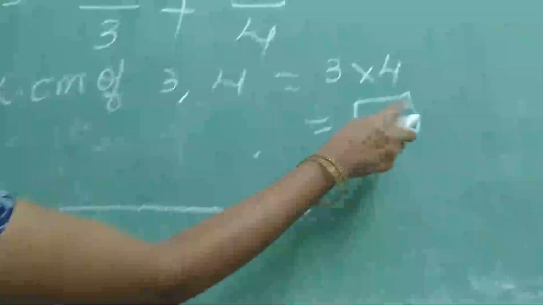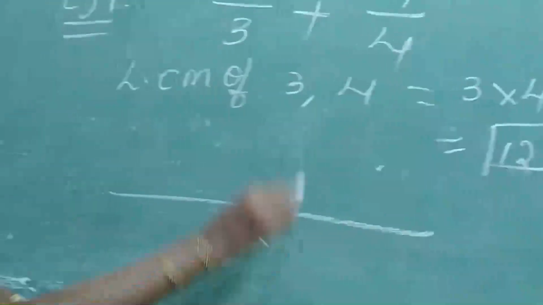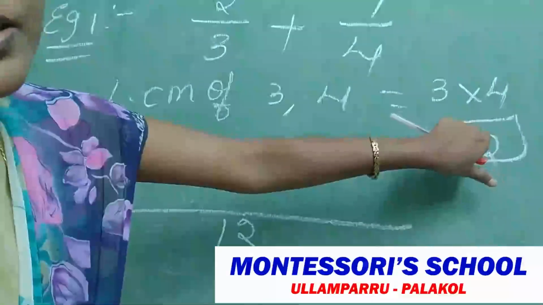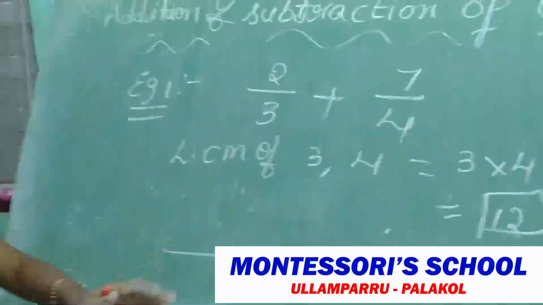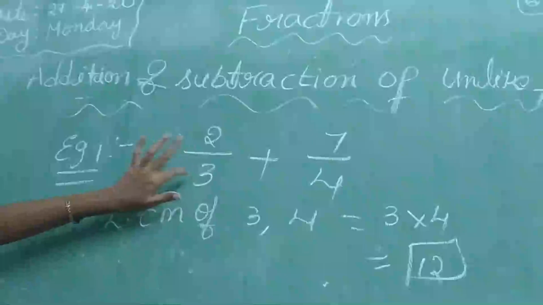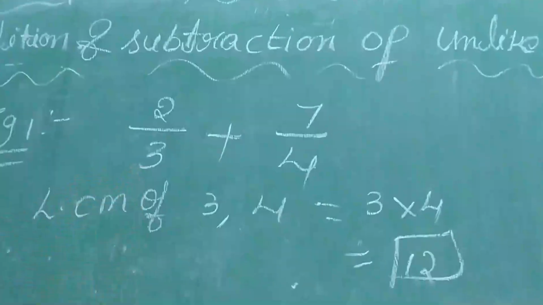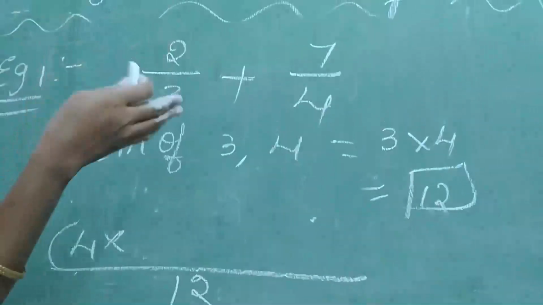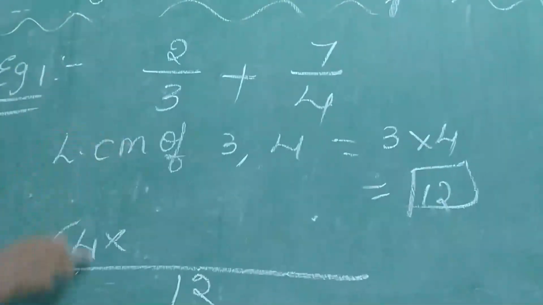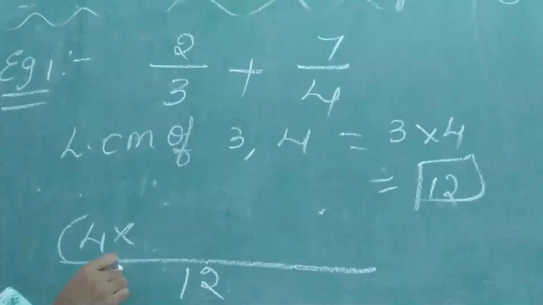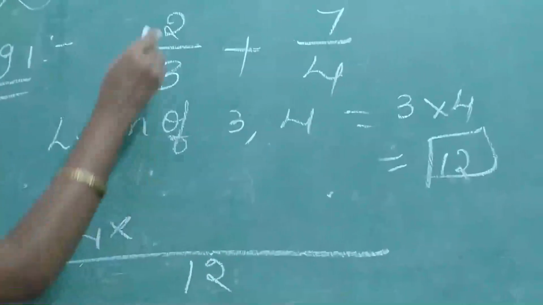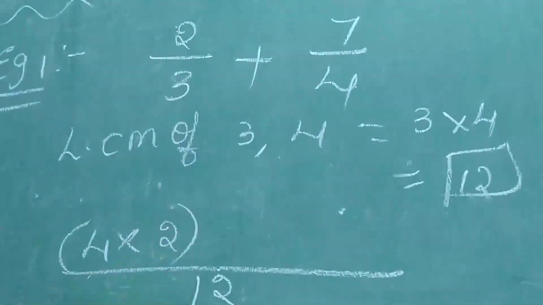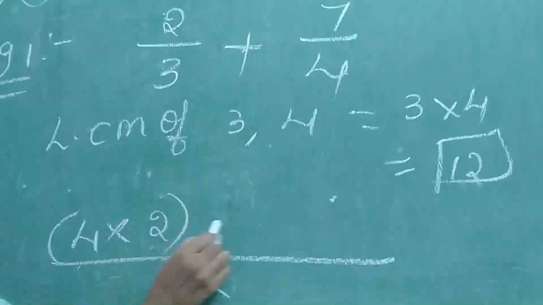Now what we do? We have to keep LCM 12 in the denominator. Now see the denominator. 3 table is cancelling 12 how many times? 4 times. If you know, directly do. Otherwise, if you don't know, follow this method. 3 is cancelling 12 how many times? 4 times. 4 into what is the numerator? 2. Close the bracket. Symbol plus.